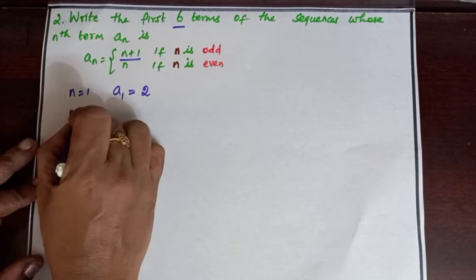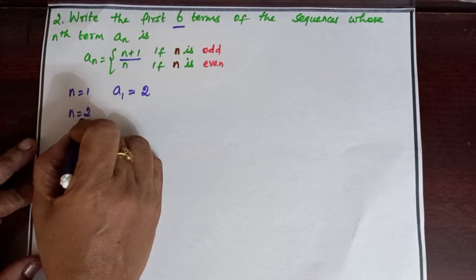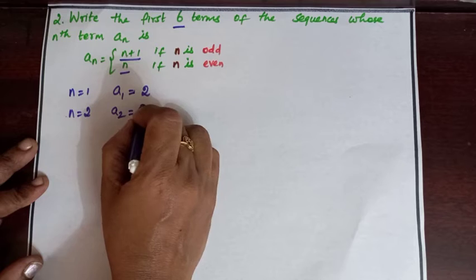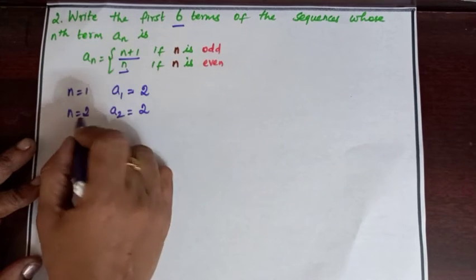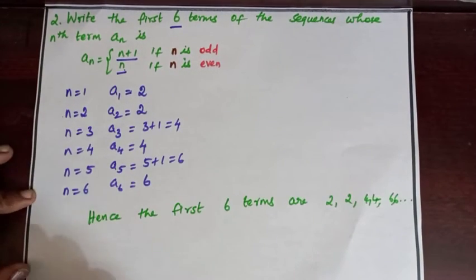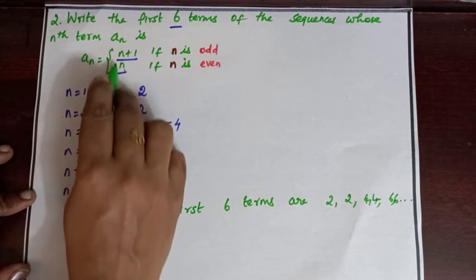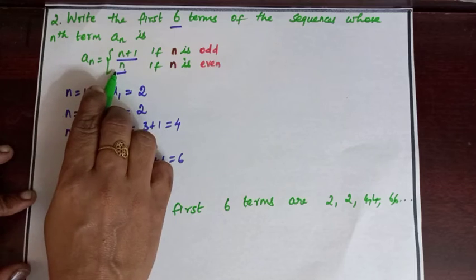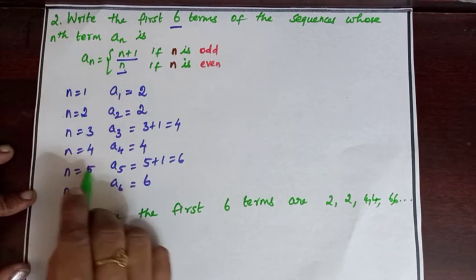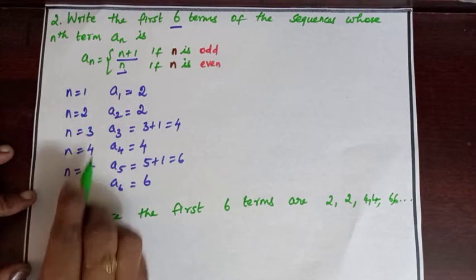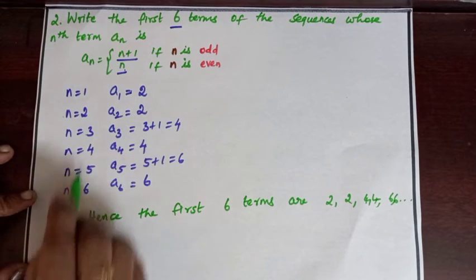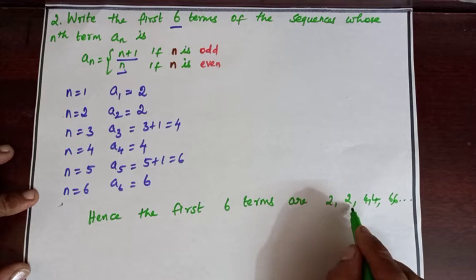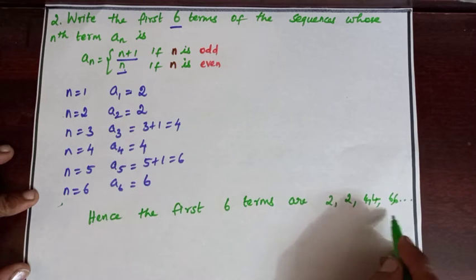When n is equal to 2, since it is an even number, we need to select n. Then we'll get a_2 as 2, in the place of n you substitute 2. When n is equal to 3, we have to select n plus 1, 3 plus 1 is 4. When n is equal to 4, since it's an even number, we have to select n. So a_4 is 4. n is equal to 5, 5 plus 1 is 6. n equal to 6, in the place of n you substitute 6. Hence the first 6 terms are 2, 2, 4, 4, 6, 6.